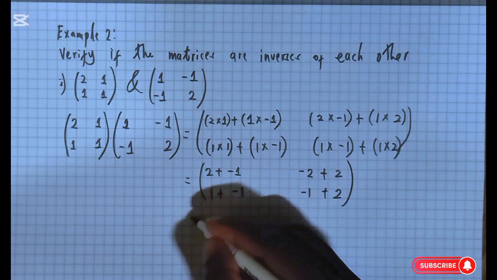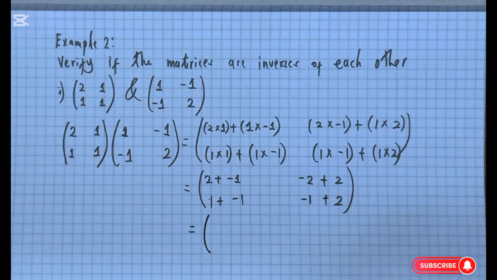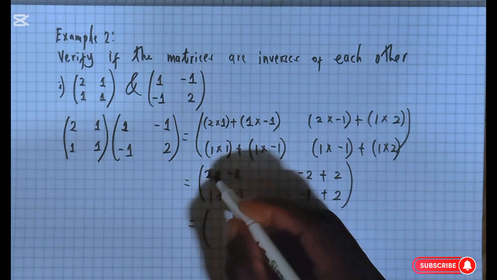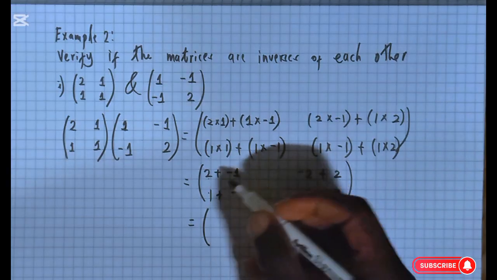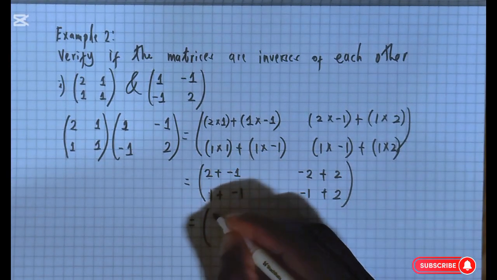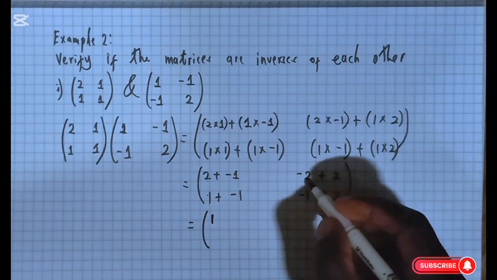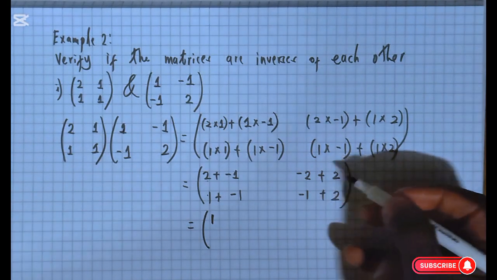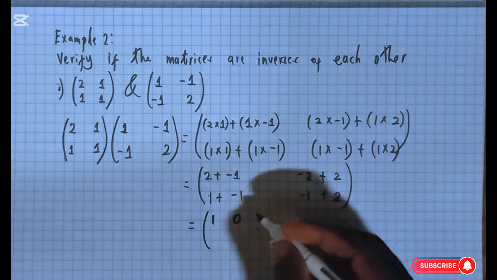So when we add all these elements, we have 2 plus negative 1, which is the same as 2 minus 1, and that gives us 1. Then negative 2 plus 2 gives us 0.